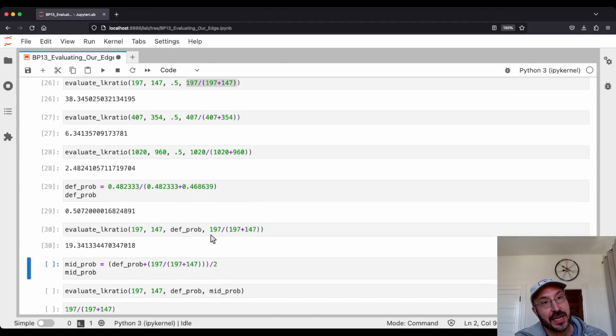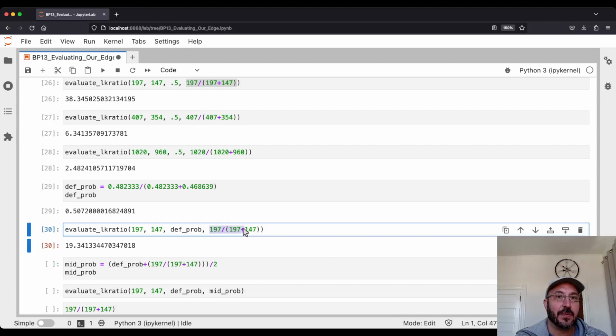And now I want to do a second thing. The other thing going on is that we're picking the alternative probability to be the maximizing probability, the exact right probability. So this is saying, what's the probability we have exactly the edge that we demonstrate in the data versus the default one.